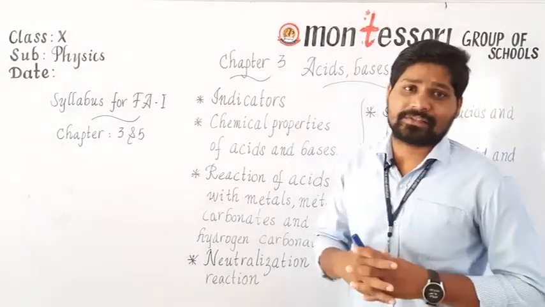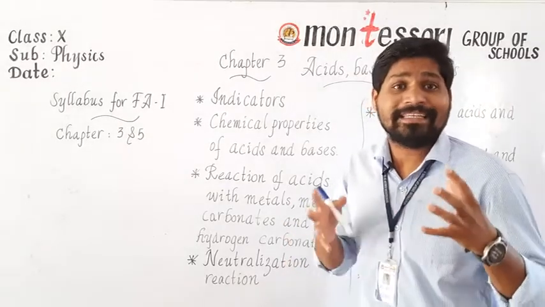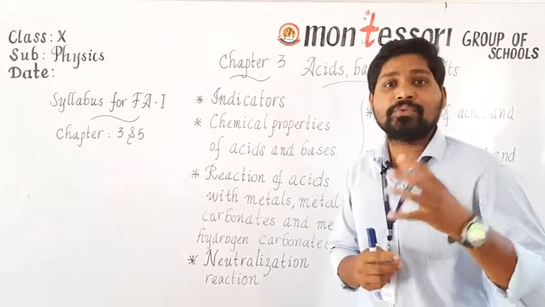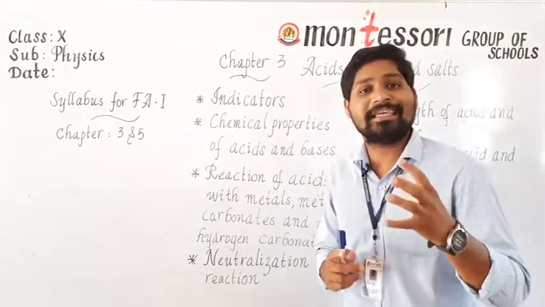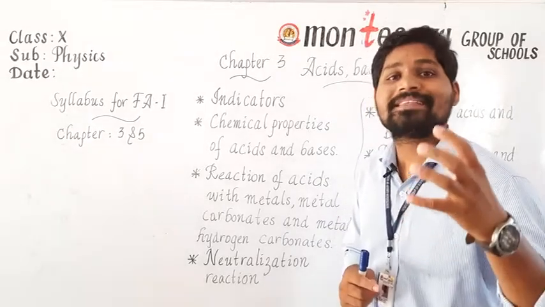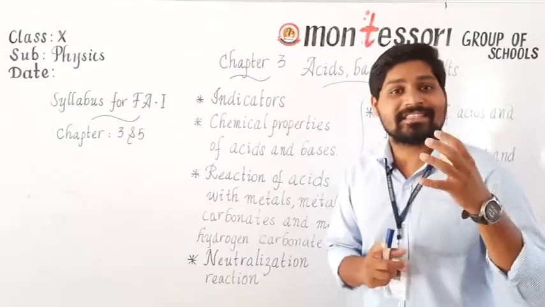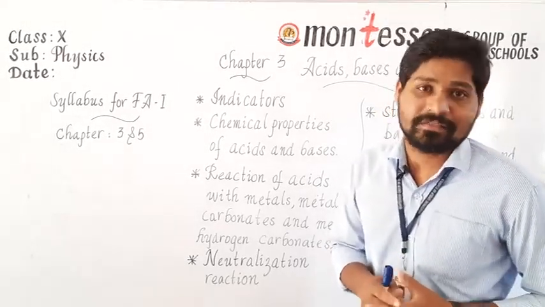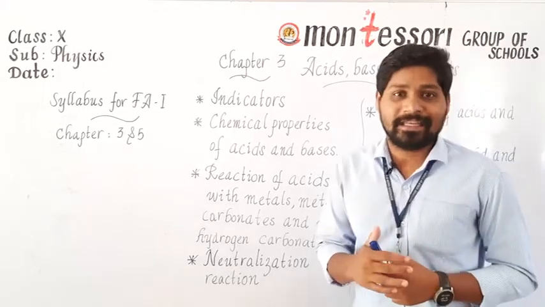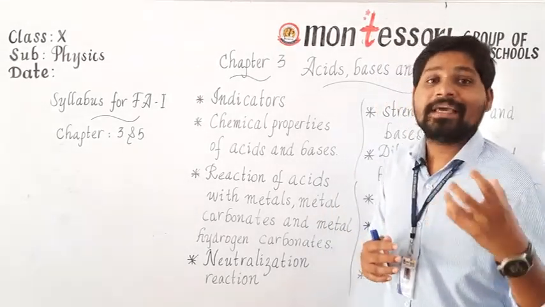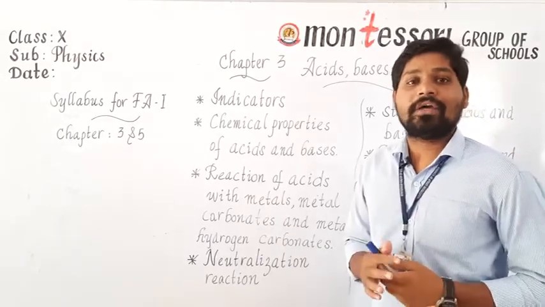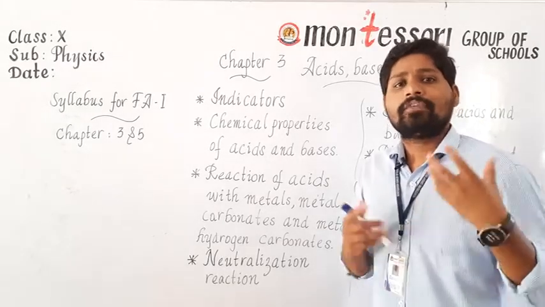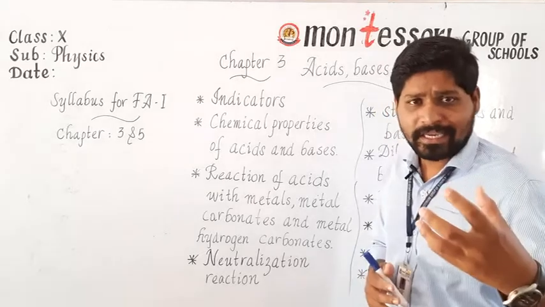What are indicators? Indicators are what we call detectors. Indicators are used to identify whether the given solution is an acidic solution or a basic solution. In order to find the acidity or basicity of a given solution, we use indicators or detectors. We have two types of indicators: natural indicators and synthetic indicators.